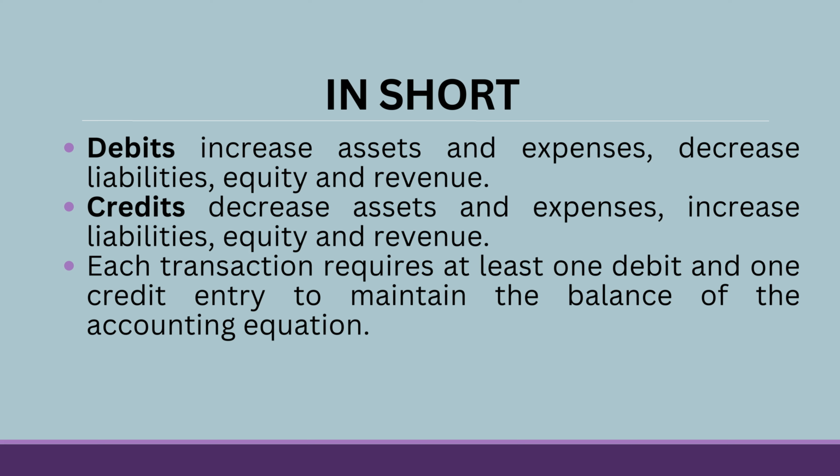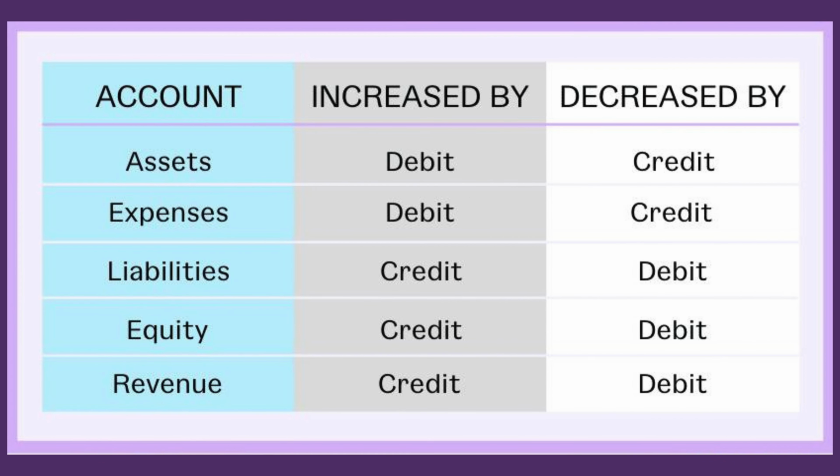So in short, debit increases assets and expenses and decreases liability, equity, and revenue, and credits decrease assets and expenses and increase liability, equity, and revenue. Each transaction requires at least one debit and one credit entry to maintain the balance of accounting equation. So, is the concept of debit and credit clear? I hope it can't be anything better, right?